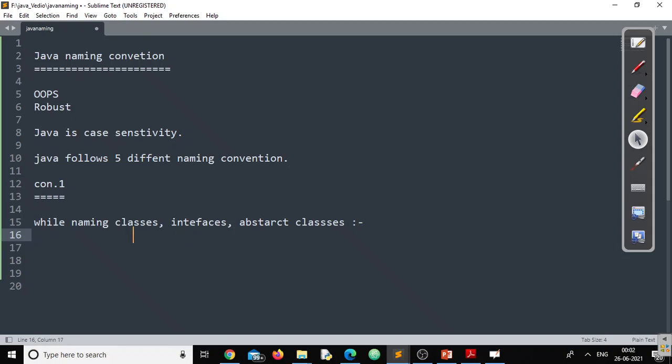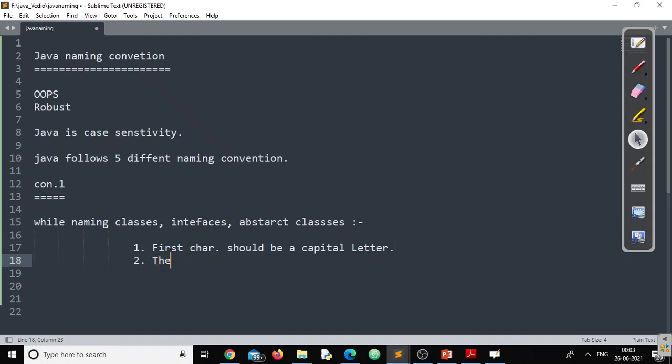What exactly is the rule? The rule is that the first character should be a capital letter. This is the first point. The first character is a capital letter.